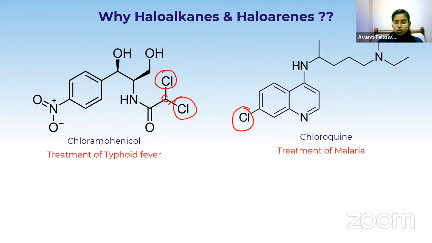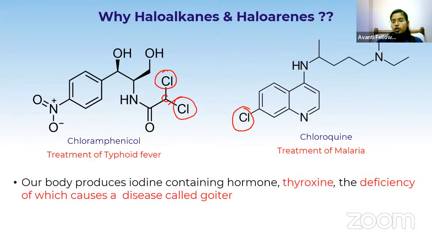Not only these two, our body also produces an iodine containing hormone called thyroxine, the deficiency of which causes a disease called goiter. So thyroxine is also a haloalkane.